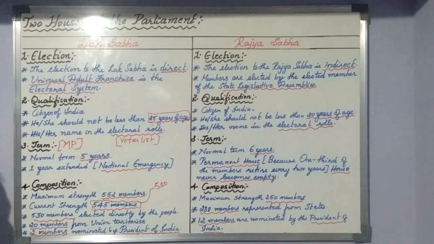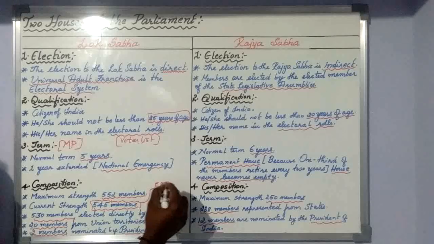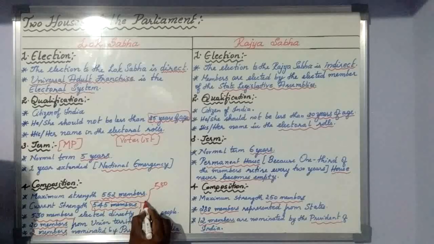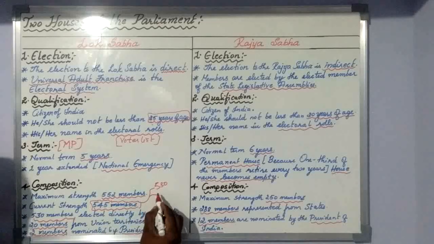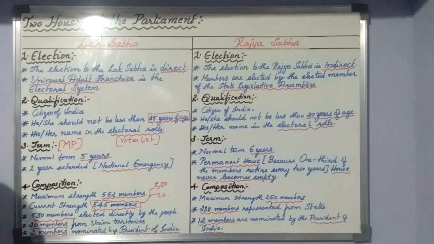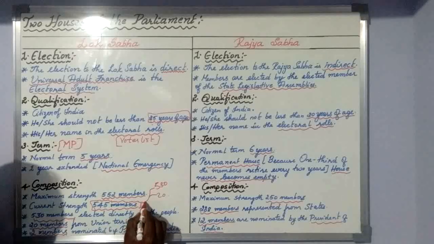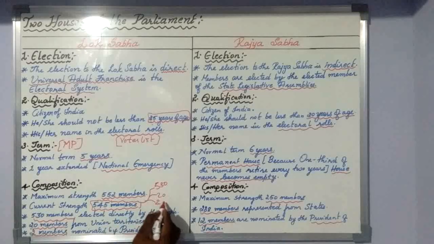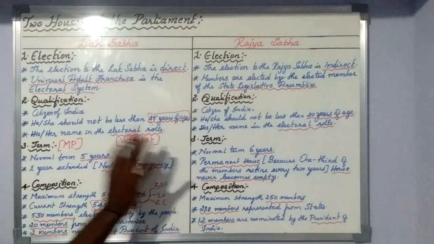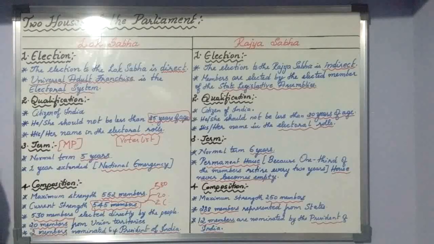530 members are elected by the people from our different states. Then we have 20 members that we can select from union territories. And very important, 2 members are nominated directly by the President of India. The President gives a direct nomination to 2 Anglo-Indians. These 2 members are called Anglo-Indians.